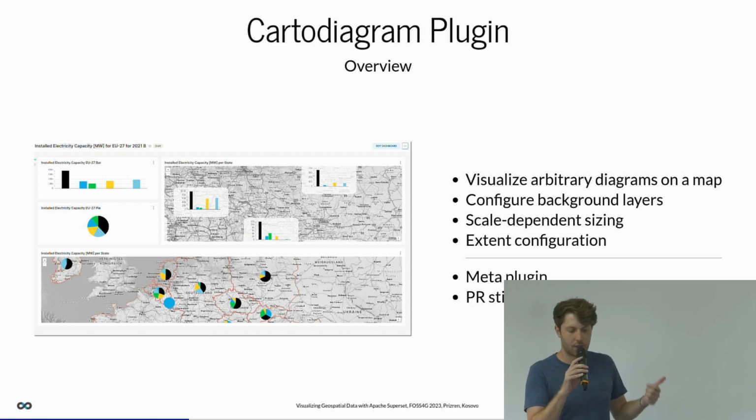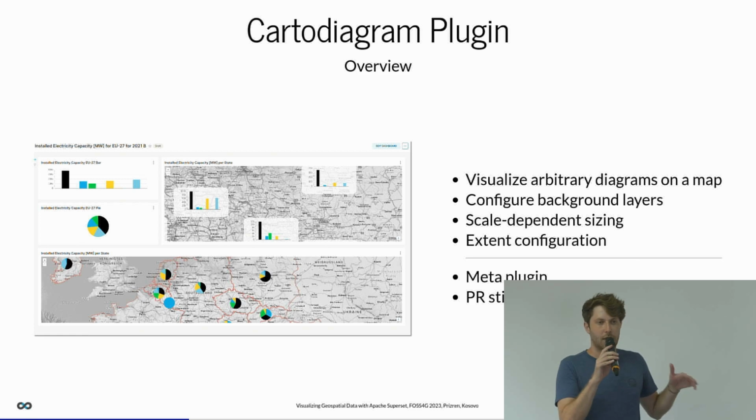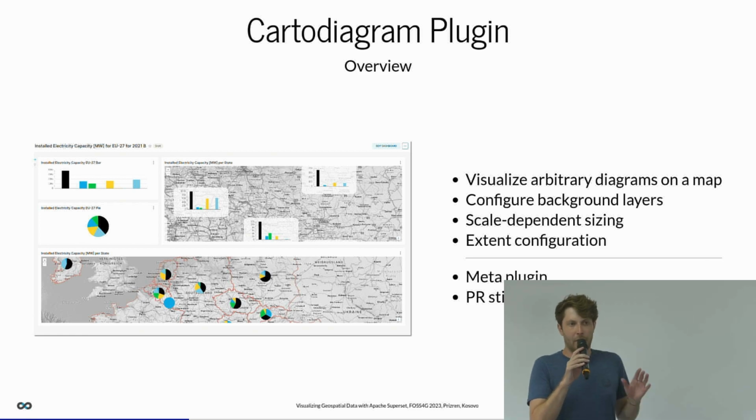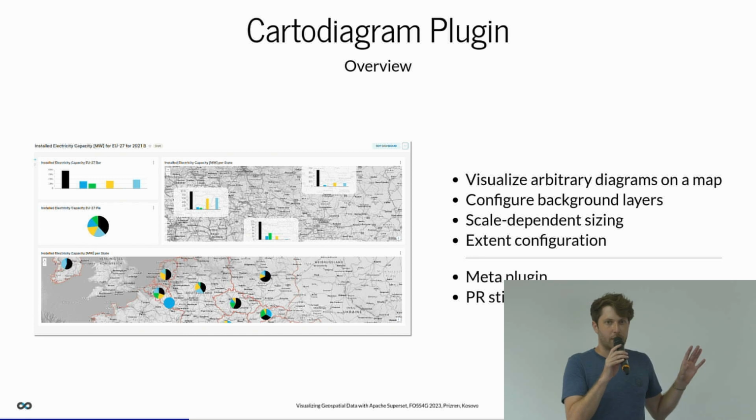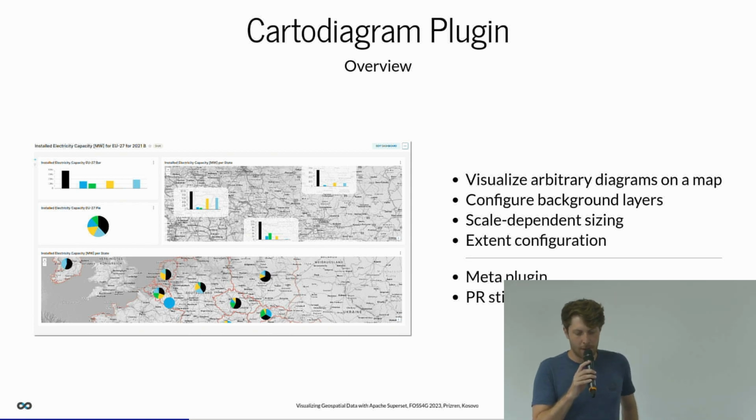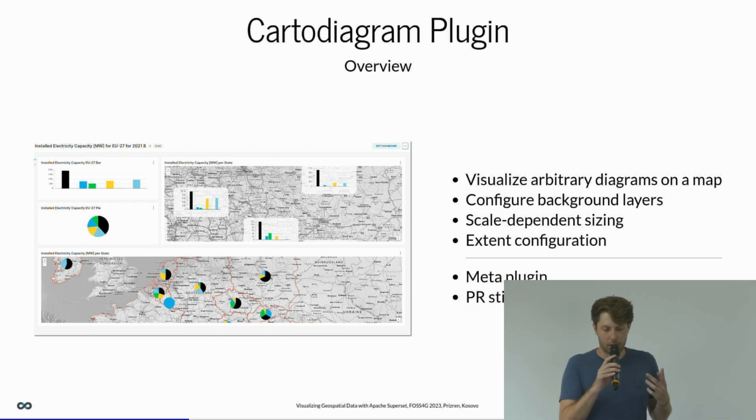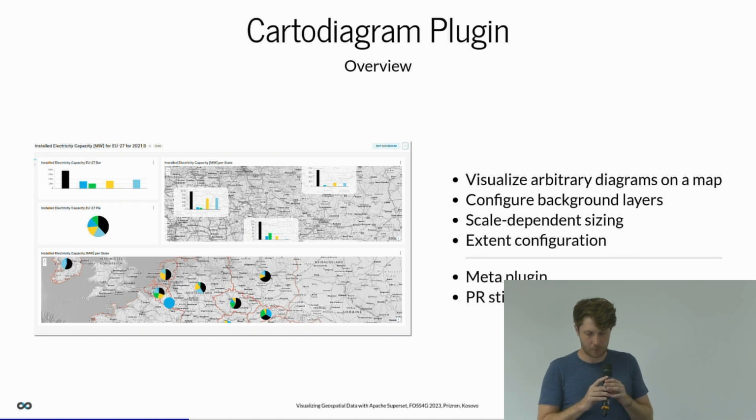So you can use pie charts, you can use bar charts, you can use any other kind that is provided by Superset. And that is pretty nice because the visualizations that are provided by Superset are really, really polished. So if you want a high-value user interface that is really usable, Superset is a great fit. And so we did not want to redo all this on our own. So we said, okay, let's make use of the existing plugins. That's why we say the Cartodiagram plugin is some kind of a meta plugin. What this exactly means, I will explain in a few minutes.